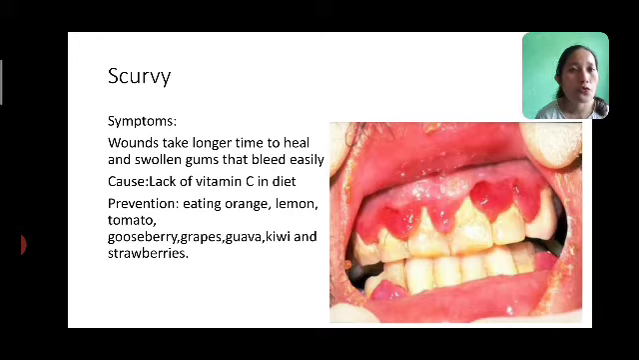Gooseberry, okay. Fruits such as grapes, guava, kiwi and strawberries are rich in vitamin C. So if you include more of this food, it can prevent diseases such as scurvy, okay, because it is caused by the lack of vitamin C in your diet.